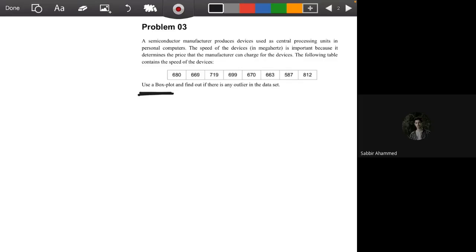Box plot is the tool to find out if there is any outlier in a particular data set, and to find out outliers we have to find out 5 different statistical measures. Those are Q1, Q2, Q3, and using those quartiles we will calculate two other measurements, the upper limit and lower limit of a distribution. So from the previous class, try to calculate the 3 quartiles.